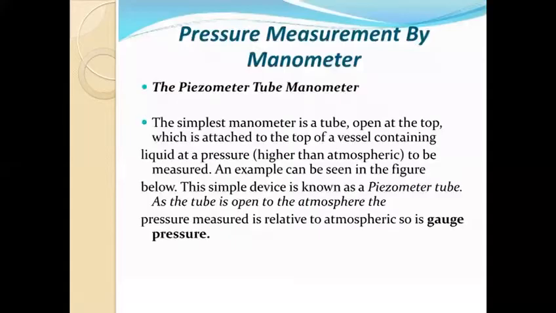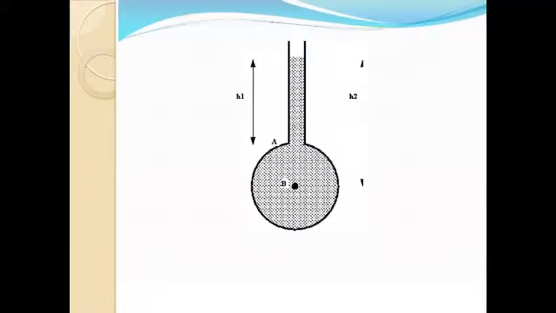And then the last thing is how we can measure the pressure of an individual gas, not the atmospheric pressure, but the individual gas. The first thing is a piezometer. It is not in our syllabus, but this is just for your information, that it is a simple tube connected with a vessel in which some liquid is being held. And we can calculate the pressure of that liquid with the help of this piezometer, but it is not in our syllabus, so I am not going to explain it further. This is a figure of a piezometer.